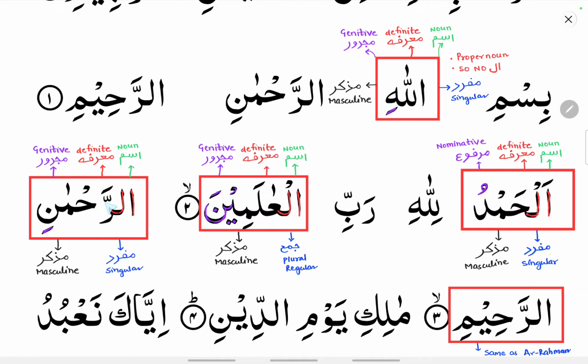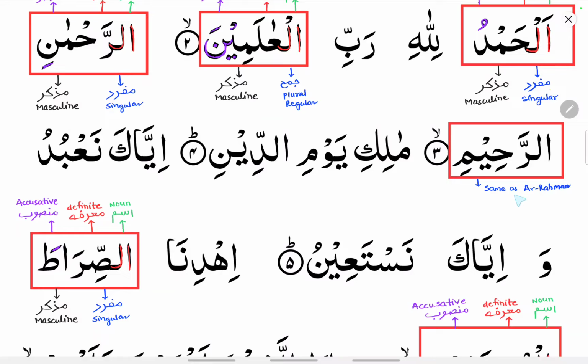Similarly, identify a noun, that is, it is starting with an alif lam, so it is a noun. Once you identify a noun, apply all the four characteristics to it. That is, alif lam means it is definite, ma'arifa, then kasra, you can see, so it is a majroor state, mufrad, that is singular, and muzakkar, that is, it is masculine.